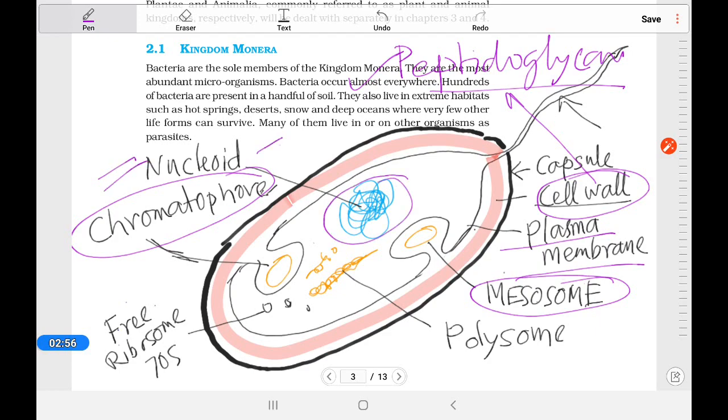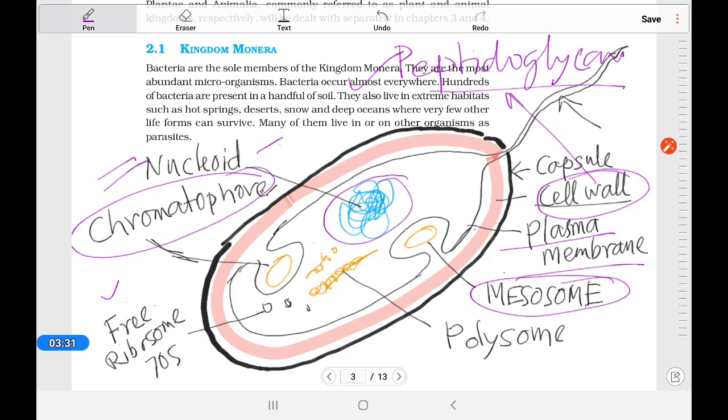Now the important organelle here, the nucleoid. You can see the nucleoid. It is nucleus-like, not exactly a nucleus, because it does not have a nuclear membrane or nucleolus. Only the genetic material is there, so it is called nucleoid. Another organelle is the free ribosome, which is 70S. Ribosomes are categorized as 70S and 80S. 70S is found in prokaryotes, and 80S is found in eukaryotes. So here a ribosome is present.